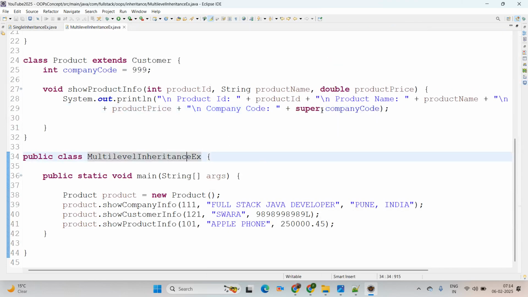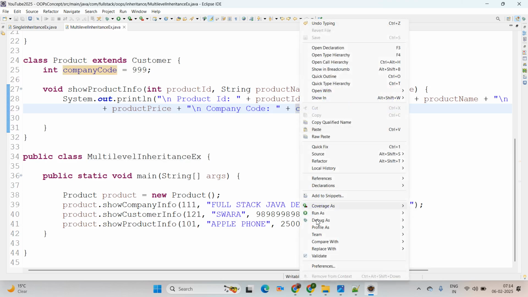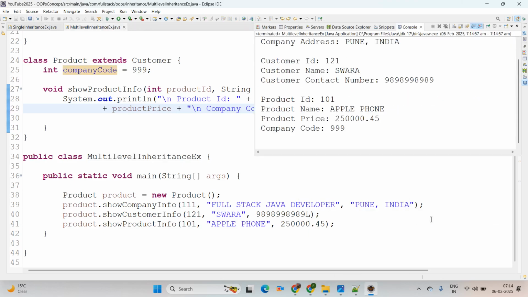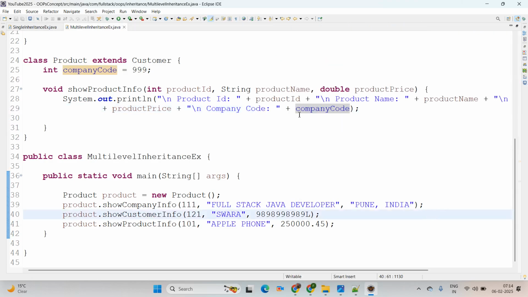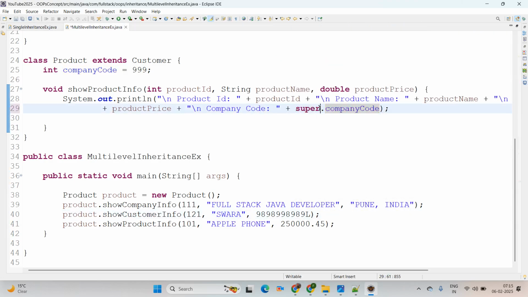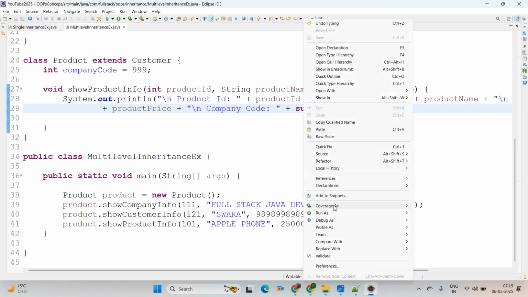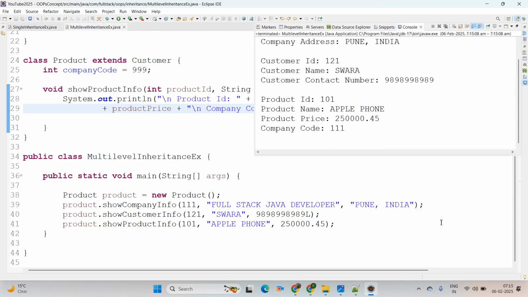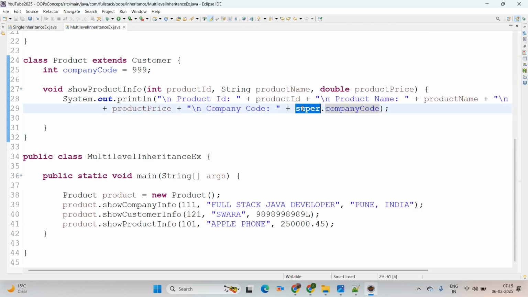But if you are not using the super keyword, it will definitely come from the current class only. Run as Java application. Perfect. But if you use the super keyword, it comes from the parent class, and whatever the immediate parent class has, it will print that value itself. So the super keyword helps us access member properties from the immediate parent class. Member properties means variables and methods.